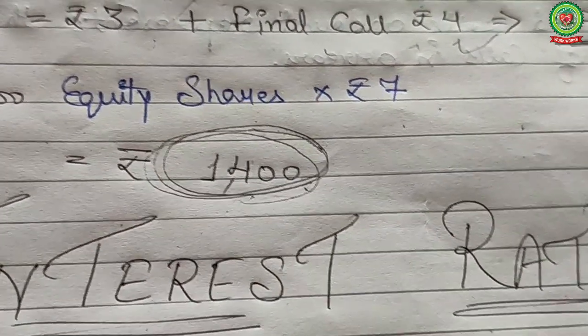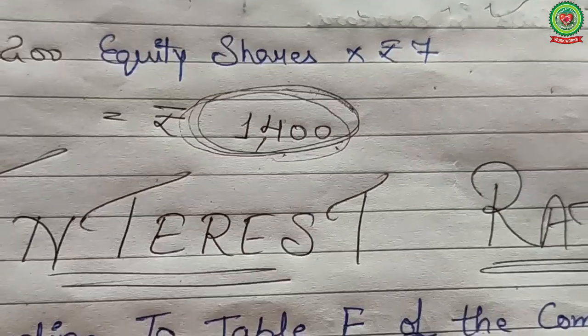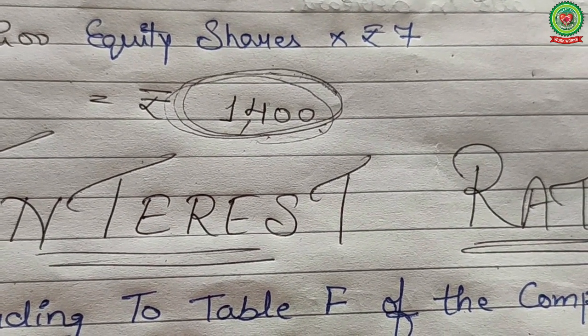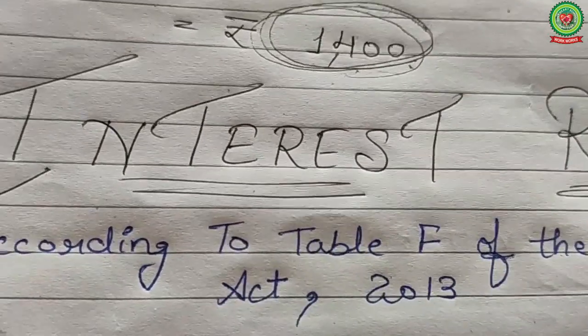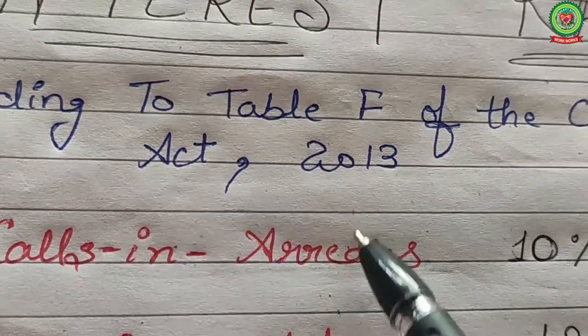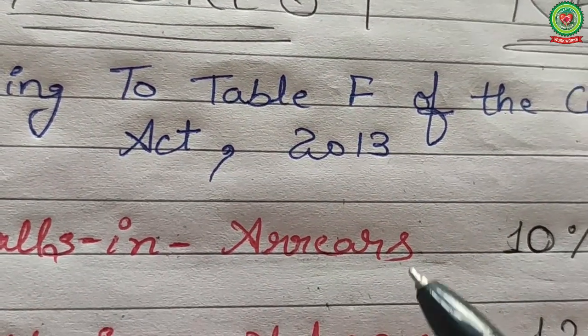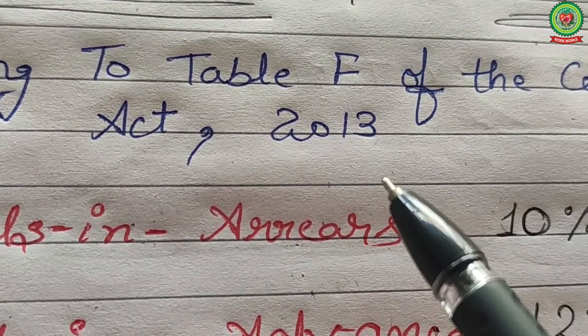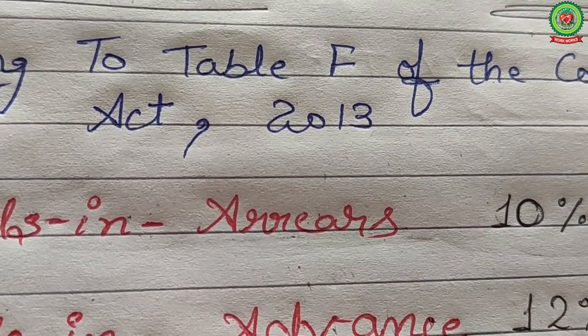Now interest rate. So interest rate according to Table F of the Companies Act 2013, first of all calls in arrears. So calls in arrears and calls in advance, both interest rates are given to you, but in one case company allots, in one case company received.